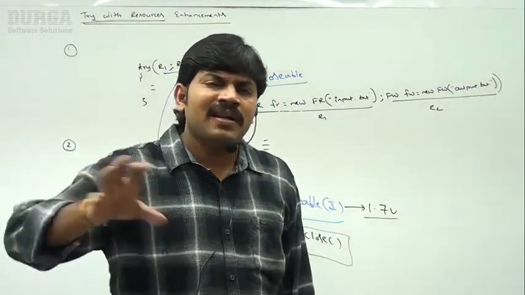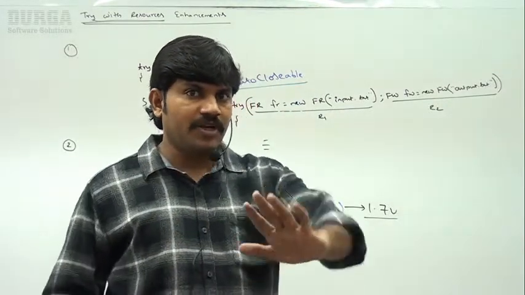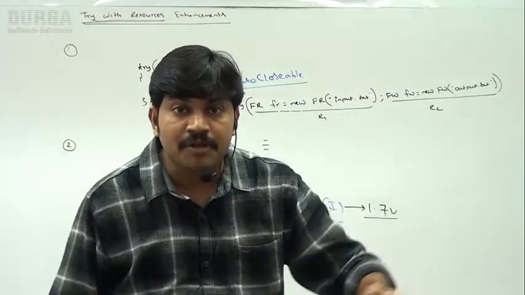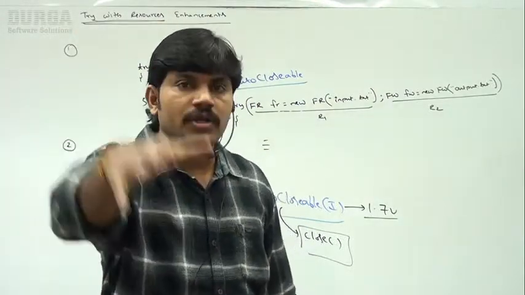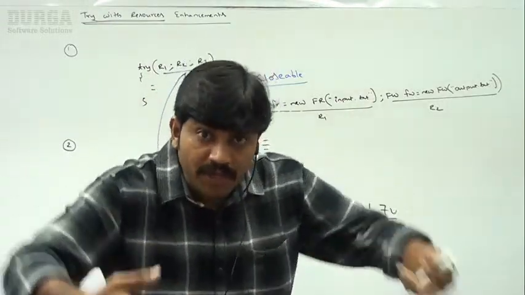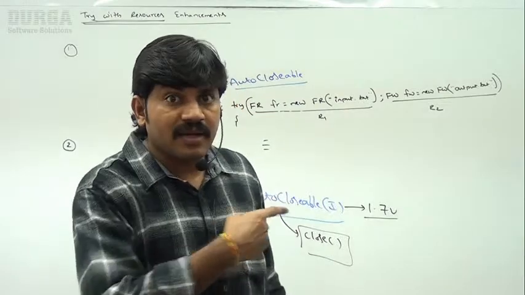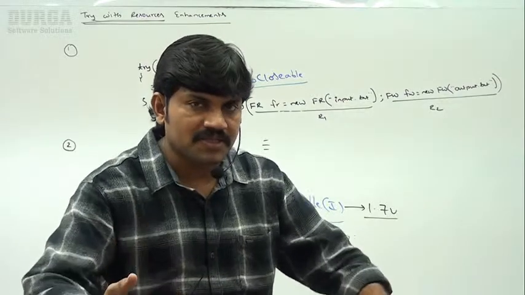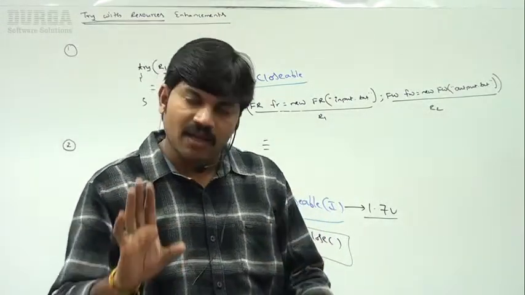But out of 100, 99% of the time we are always going to use predefined resources only, like Connection, Statement, ResultSet, FileWriter. Only one or two times you may create your own resource. Sir, suppose public class MyResource, I'm going to create my own resource. Then compulsorily we should implement the java.lang.AutoCloseable interface. Sir, how to implement AutoCloseable explicitly? A program I'm going to discuss at the end. No problem at all, I will discuss in detail.